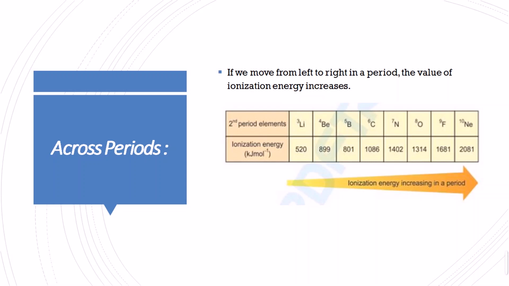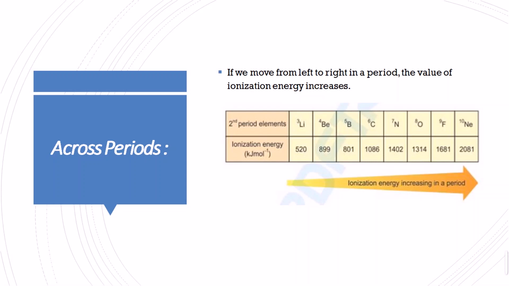When we move from left to right in a period, the ionization energy increases because the size of the atom is decreasing, and when the attraction between the nucleus and the outermost shell is more, it is difficult to remove the electron from the outer shell. So here is the second period. We are taking the second period elements, that is lithium, boron, carbon, nitrogen, oxygen, fluorine and neon. So the ionization energy values increase as we move from left to right.